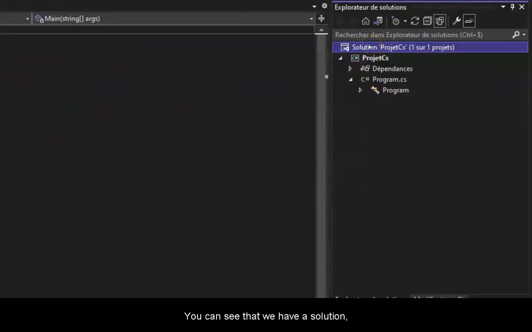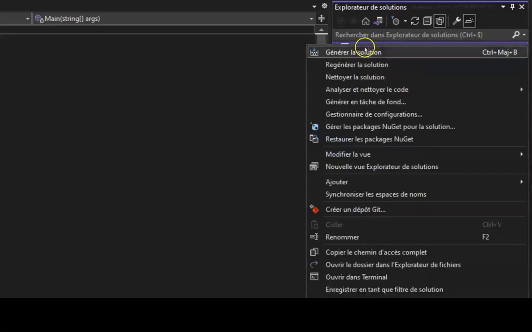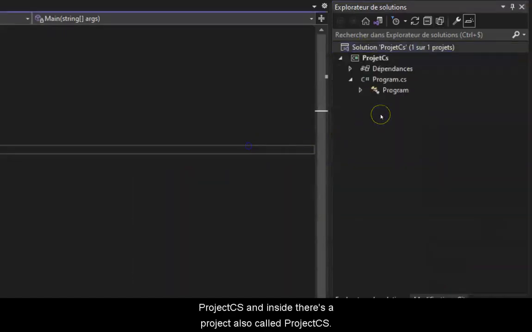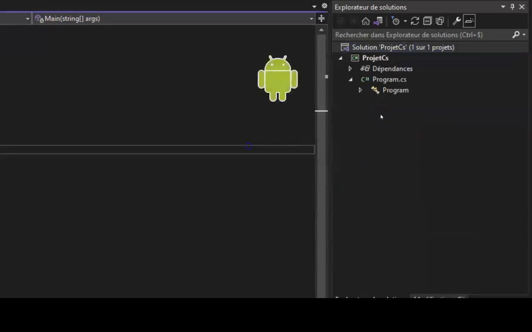You can see that we have a solution, and as I said earlier, the difference between the solution and the project is that the solution is a sort of box with several projects inside. Here, there is a solution called Project CS, and inside, there is a project also called Project CS.